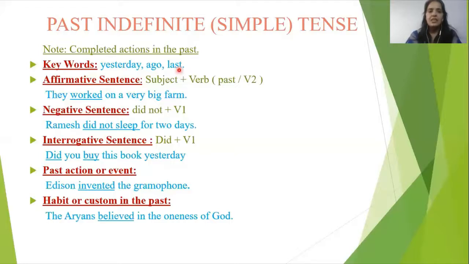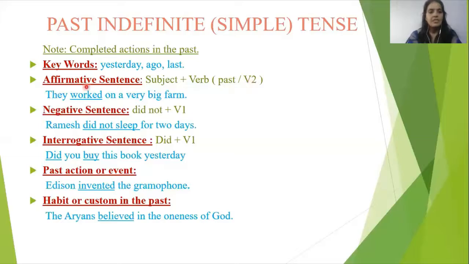These words help us understand that we are talking about past time. If this is an affirmative sentence, what will be the structure? Subject plus verb. And yes, children, here we will use the second form of the verb, which we can call past tense. Okay. So second form of the verb.